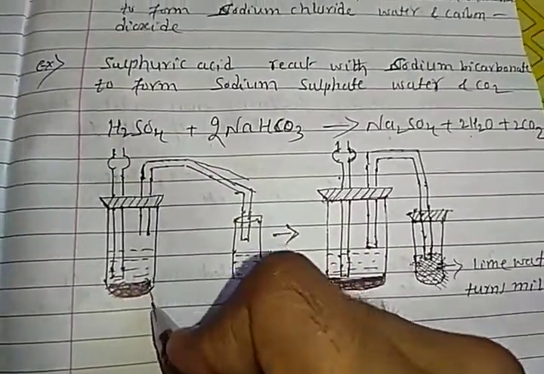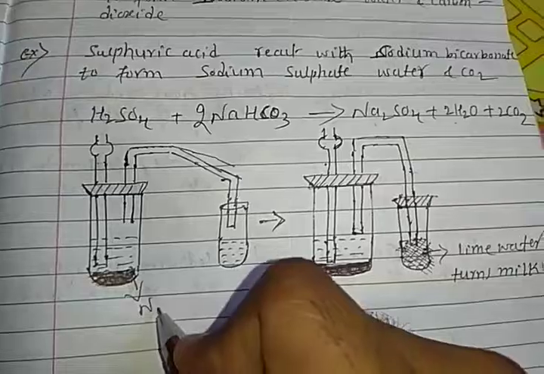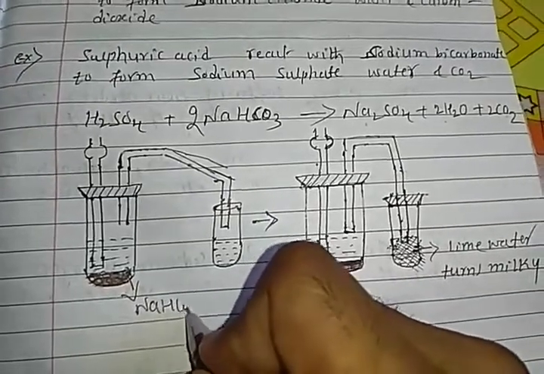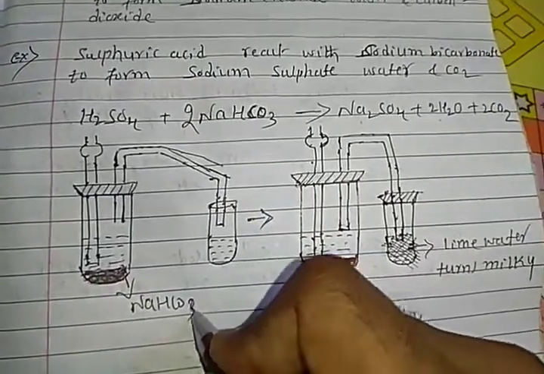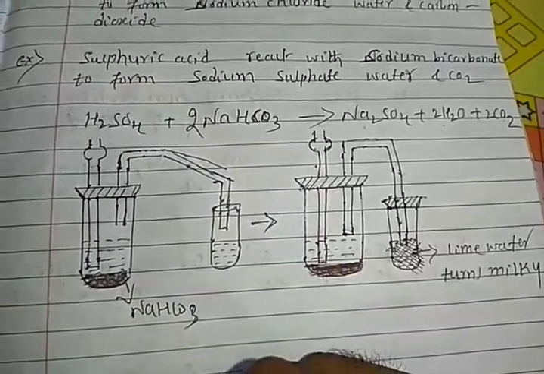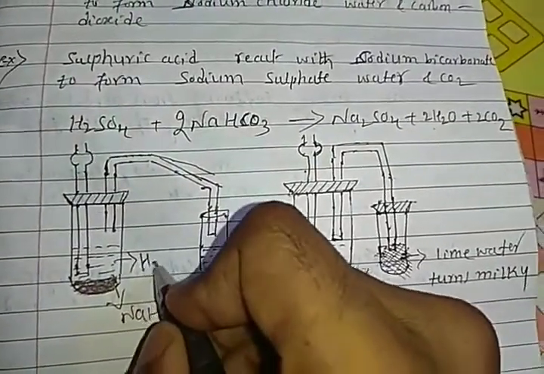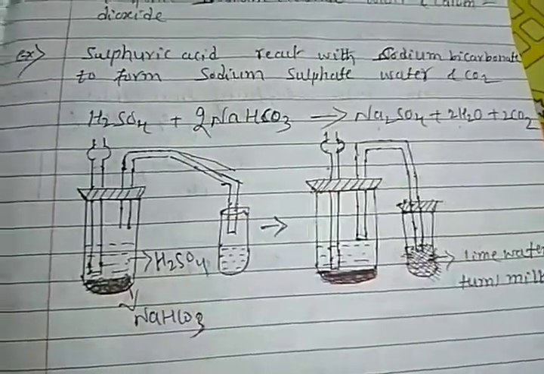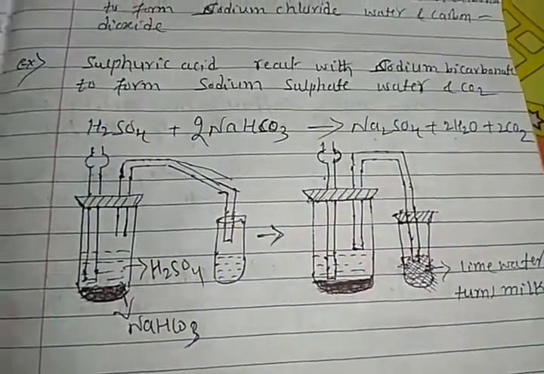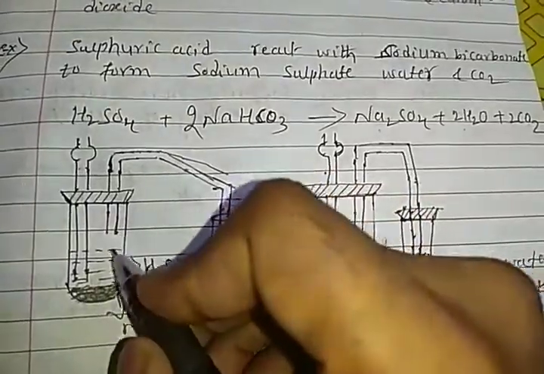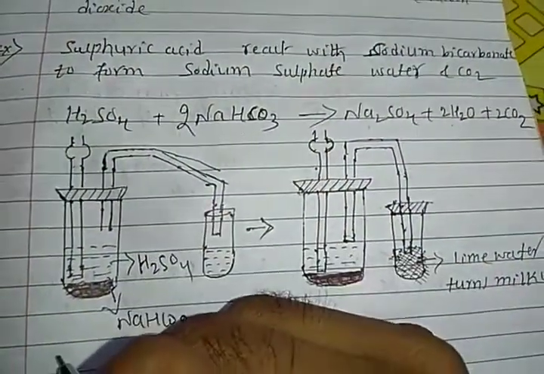Here I am using the salt sodium hydrogen carbonate, or we may call it sodium bicarbonate, to which you are adding H2SO4. Then what happens, students? If you add H2SO4, bubbles of carbon dioxide will form.